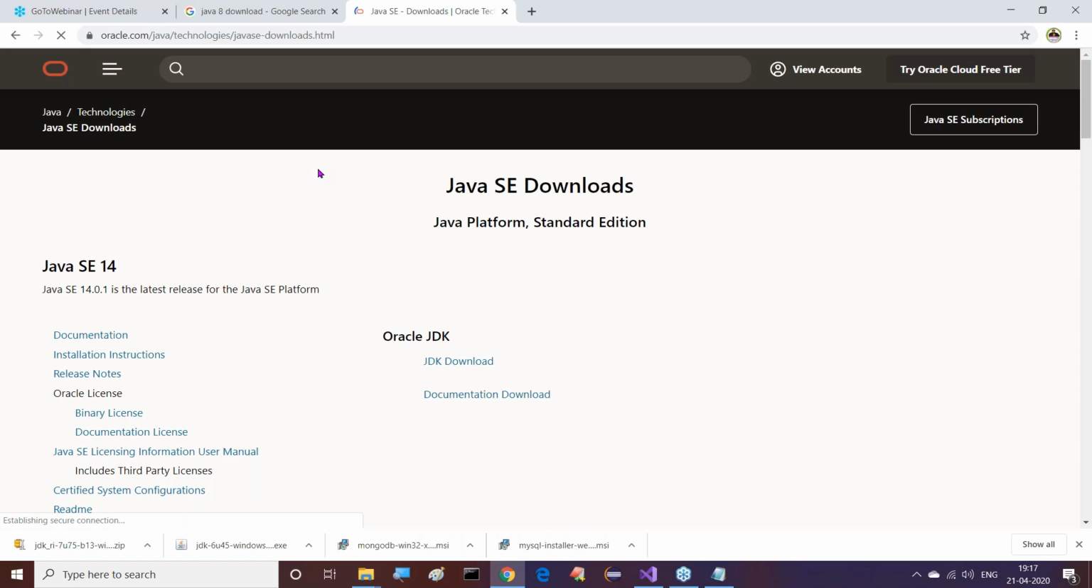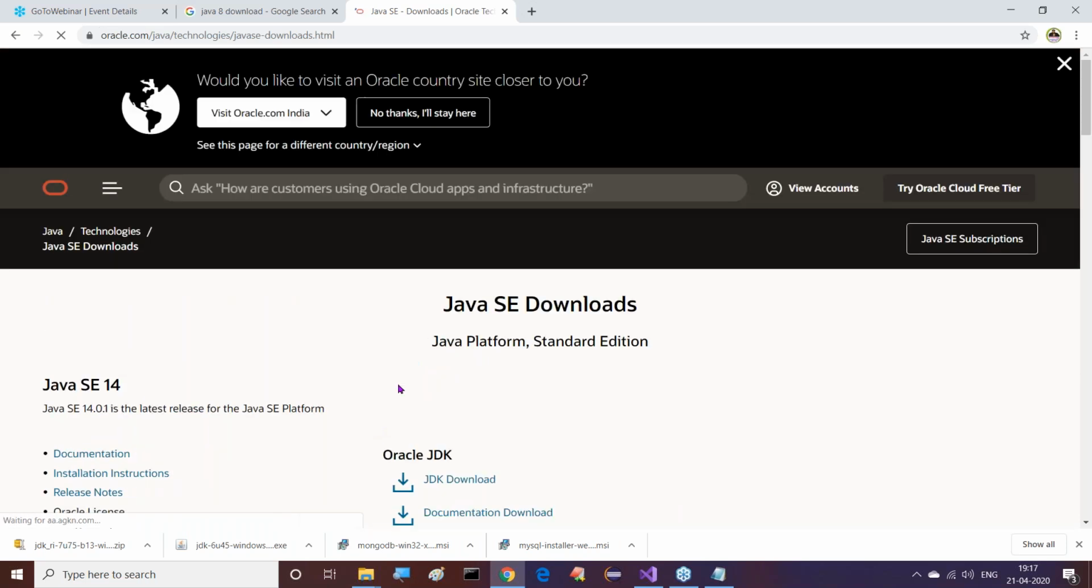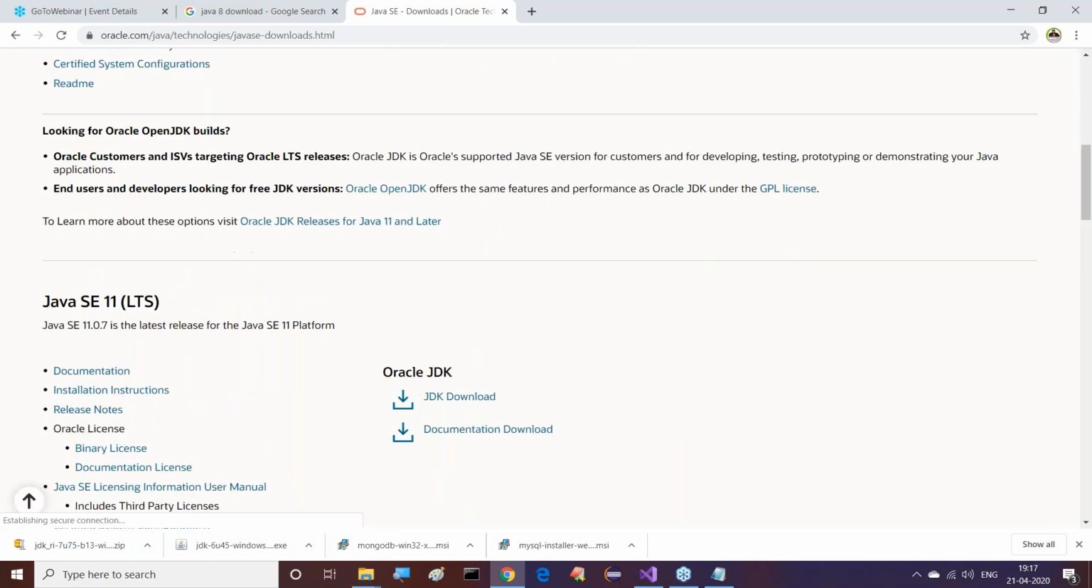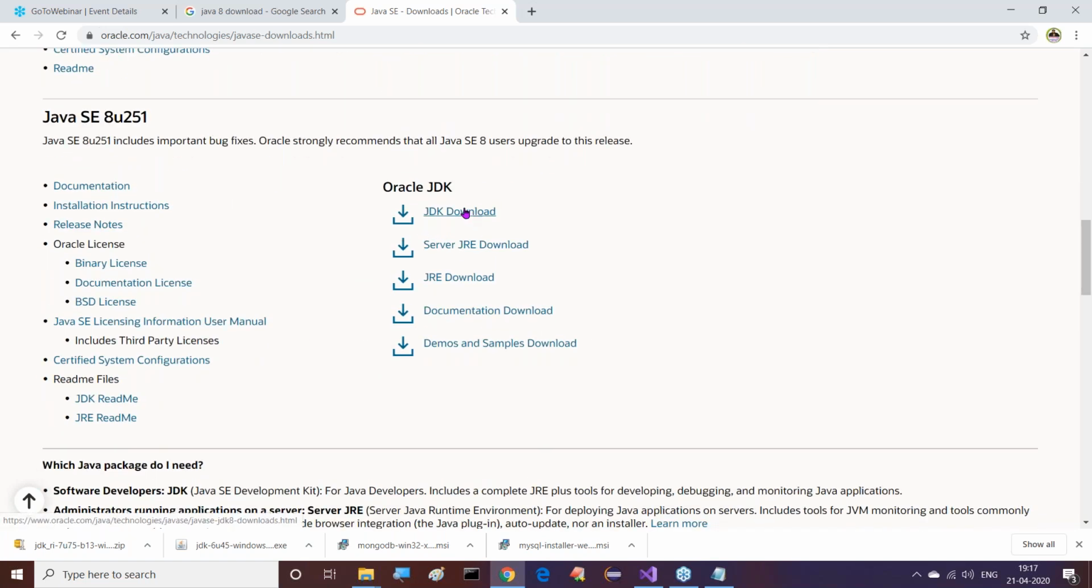From here we have to get it, and here is Oracle JDK. This is the 14 version we are getting, but I want to get Java SE 8 update 256 JDK download. Just I want to go for it. That's fine.